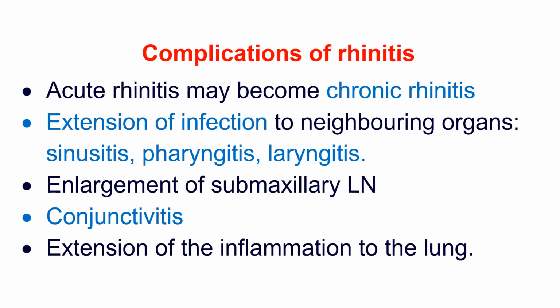Extension of inflammation into the lungs is observed in some viral diseases. Some generalized diseases also manifest rhinitis as one part of their manifestation, and symptoms are also observed in other parts of the body.